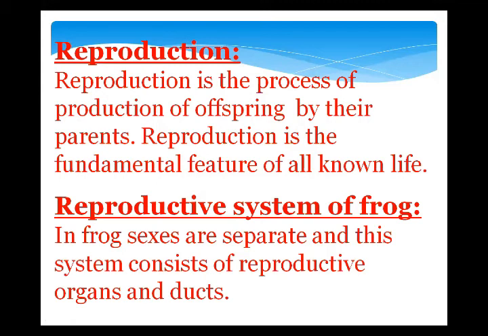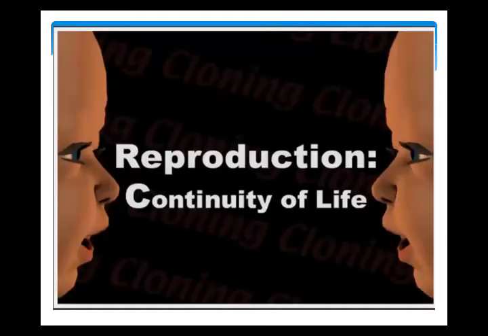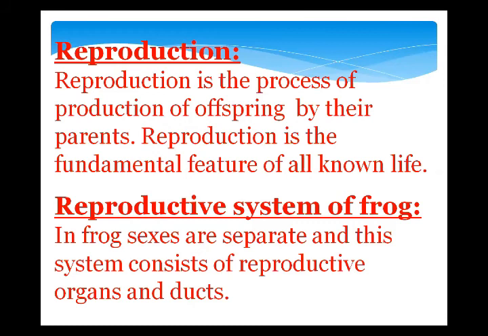Now today I am giving you a review of what we learned today. Today we learned about two systems of frogs, the reproductive system and the excretory system. For the reproductive system, I have told you that it is for the continuity of life: living organisms have this system for production of offspring by their parents.